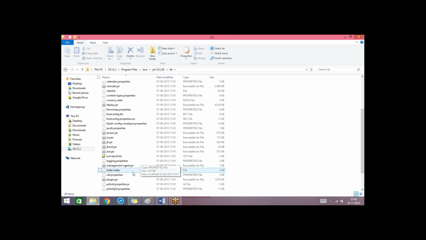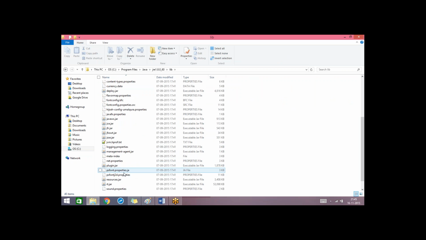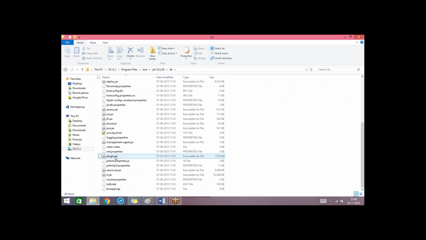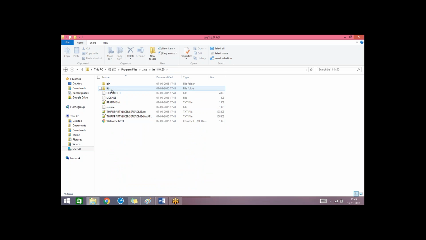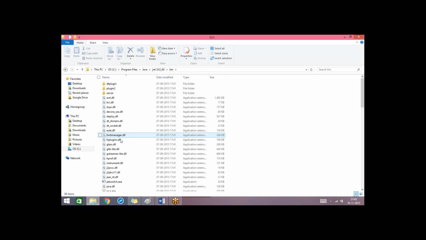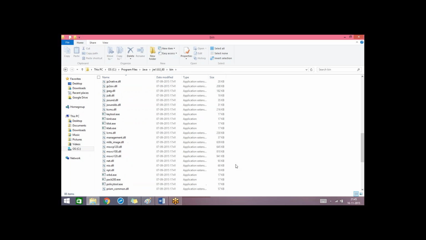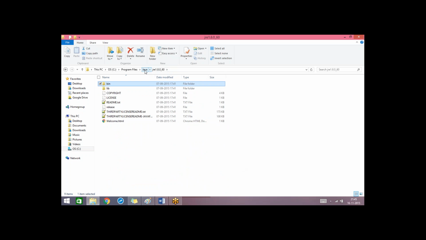In this lib folder, all of these jar files are present. It contains some set of library files that come in the form of jar files like rt.jar and tools.jar. So these are the library files. That means the complete Java API is compiled into class files and packaged as a jar file, and that is placed inside this lib folder. It also contains some other files like DLL files and some exe files. These files are generally used by JVM at runtime.